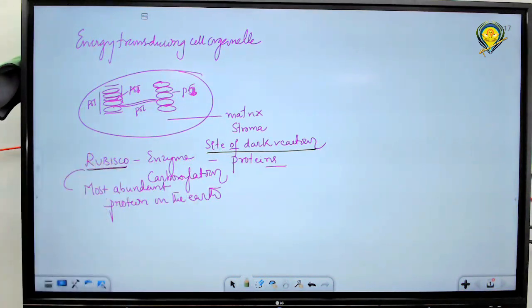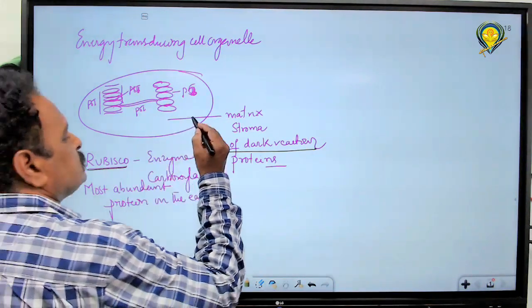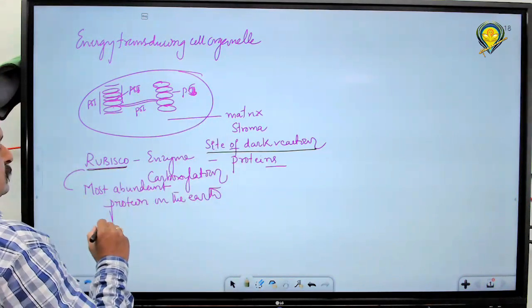You might have seen many enzymes in the stroma. In the C3 cycle, you might observe different enzymes: transketolases, aldolases, phosphatases. So many enzymes are there, all enzymes of the dark reaction.